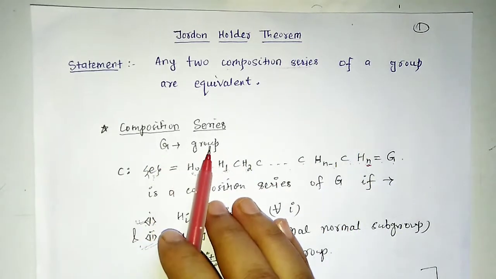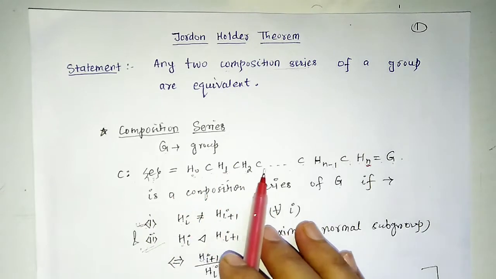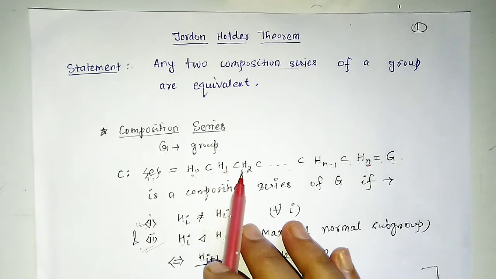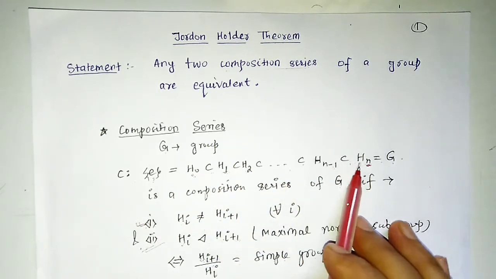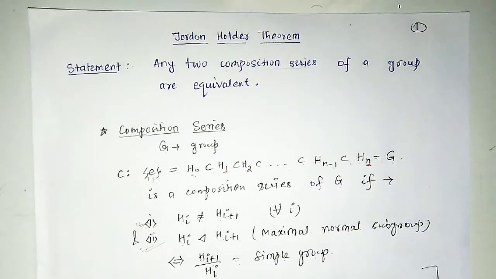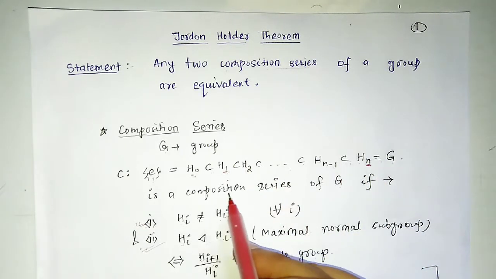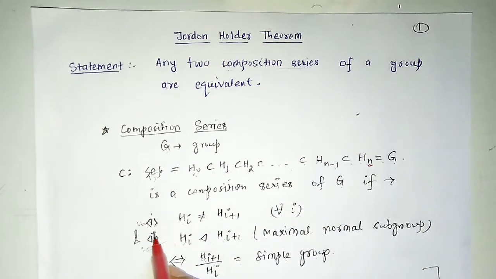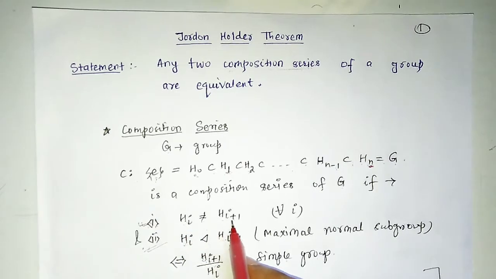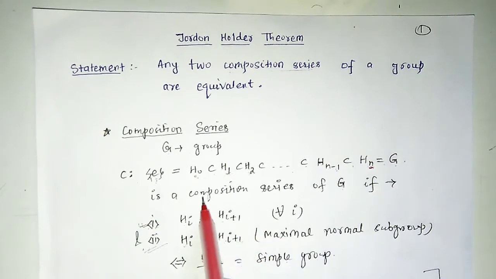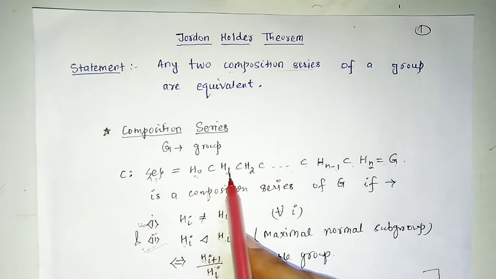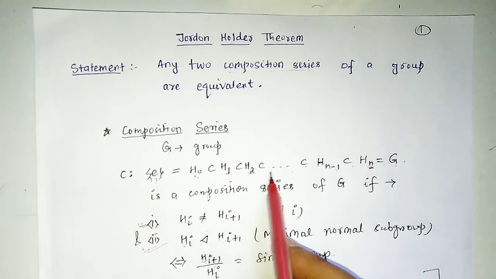Let G be a group, then this is a series of subgroups of G like E = H0 ⊆ H1 ⊆ H2 and so on up to Hn = G. So this is a series of subgroups of G and this series will be called a composition series of G if the first condition is Hi ≠ Hi+1 for all i. That means each subgroup is a proper subgroup of the next subgroup, like H0 is a proper subgroup of H1, H1 is a proper subgroup of H2 and so on.